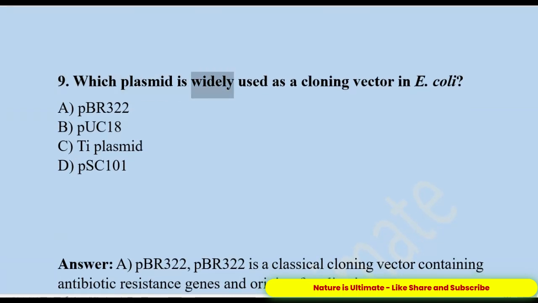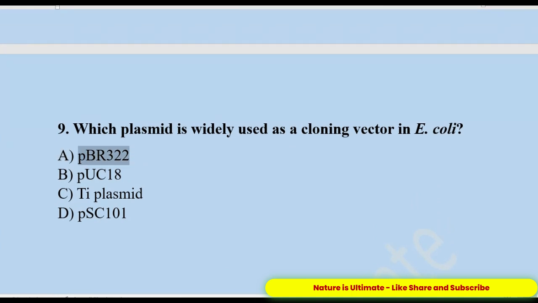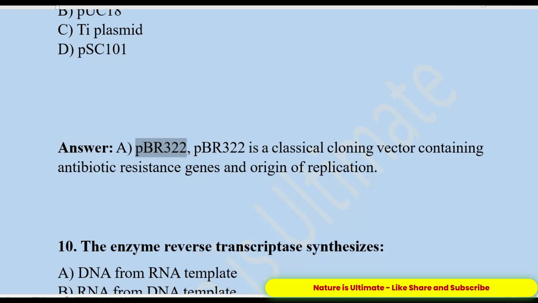9. Which plasmid is widely used as a cloning vector in E. coli? A. pBR322. B. pUC18. C. Ti plasmid. D. pSC101. Answer: A. pBR322. pBR322 is a classical cloning vector containing antibiotic resistance genes and origin of replication.